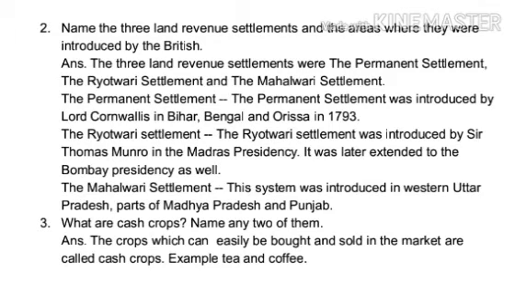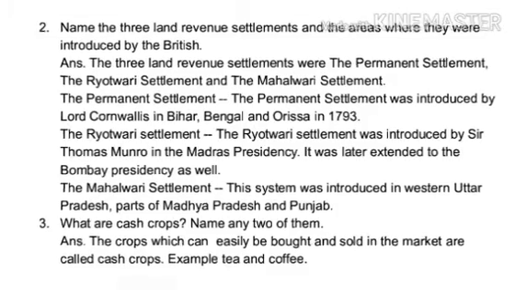Third, what are cash crops? Name any 2 of them. Answer. The crops which can be easily be bought and sold in the market are called cash crops. Example, tea and coffee.